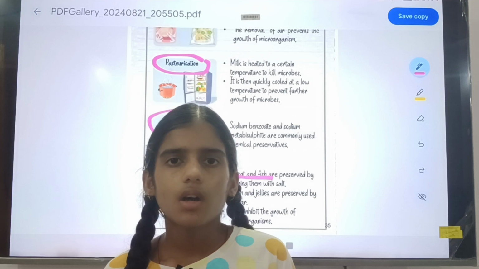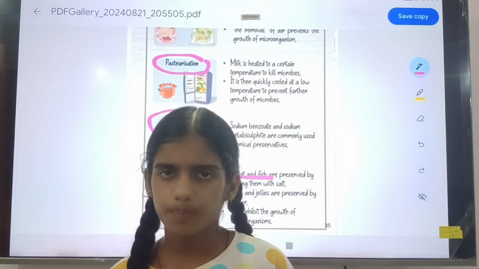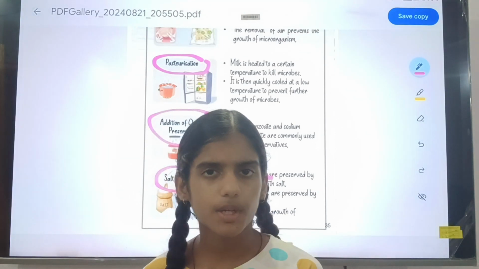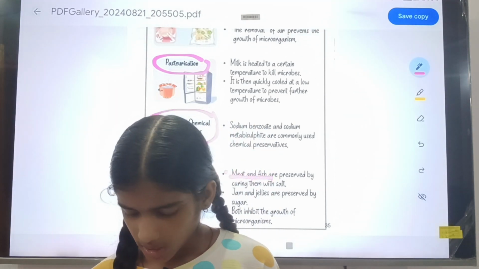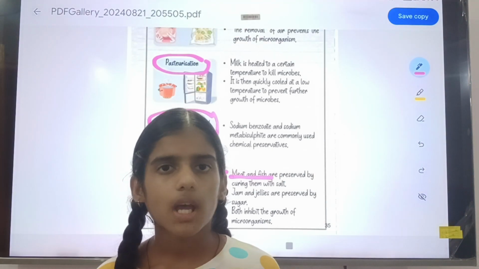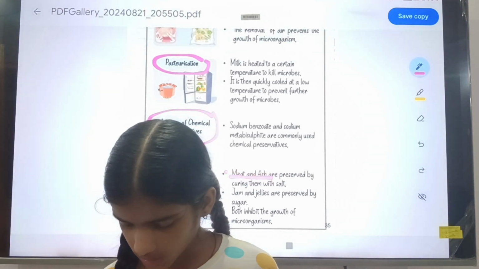But some humans do not eat flesh. Meat and fish can be preserved by curing them with salt.